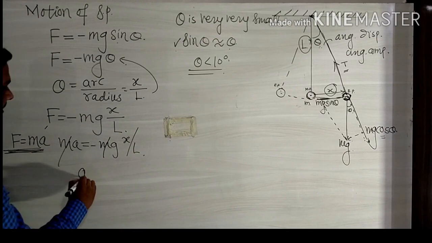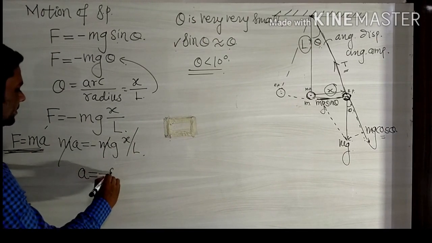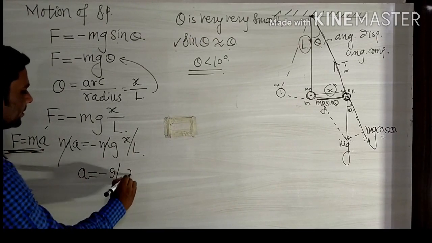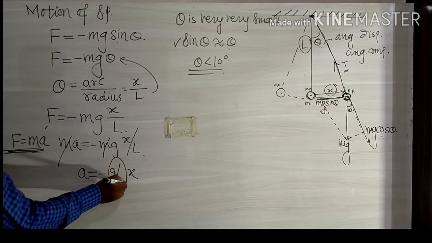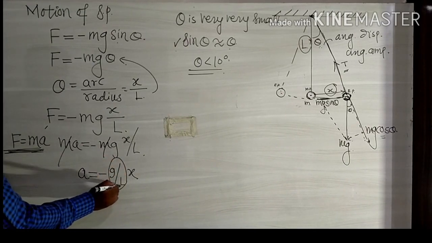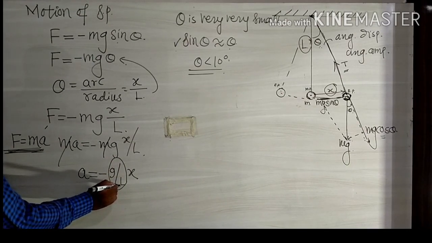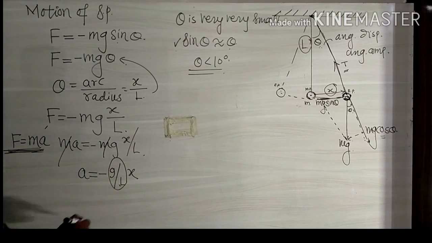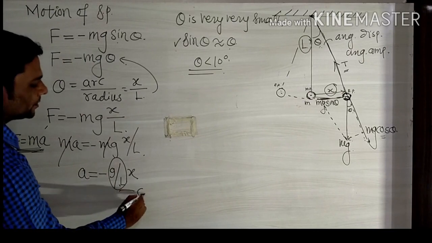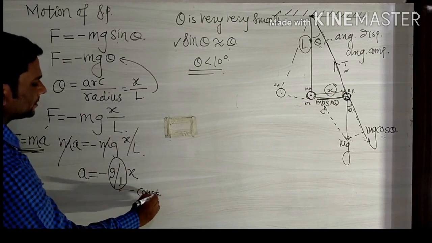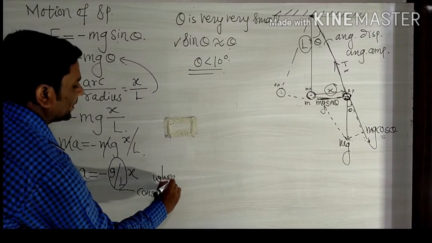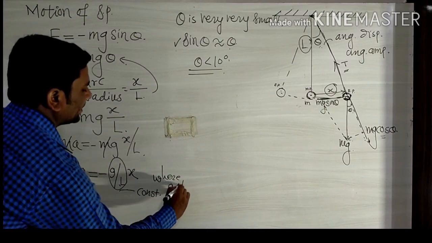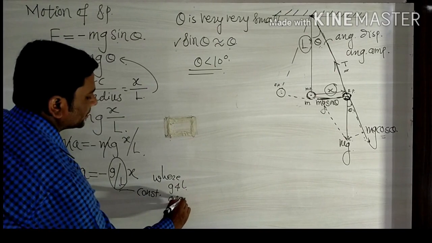So we get the acceleration a is equal to minus g upon L into x, where the acceleration due to gravity g and the length of the simple pendulum L are constants. So that whole term is a constant.